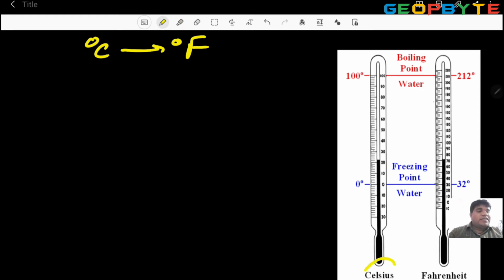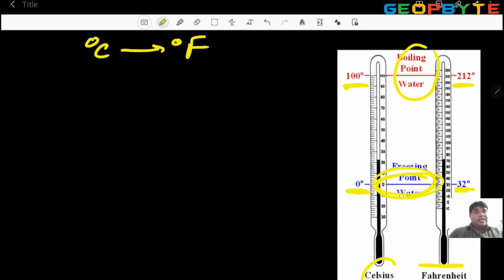Left side Celsius given, right side Fahrenheit given, based on the water freezing point. What is the water freezing point on the left side? 0 degree. Right side, 32 degree Fahrenheit. Water boiling point, 100 degree Celsius and 212.